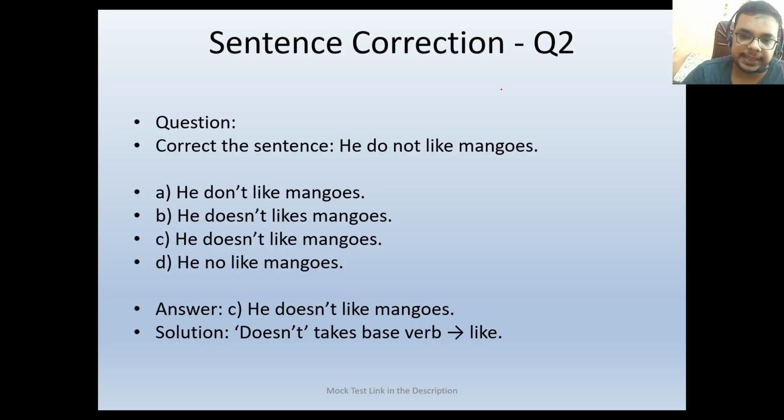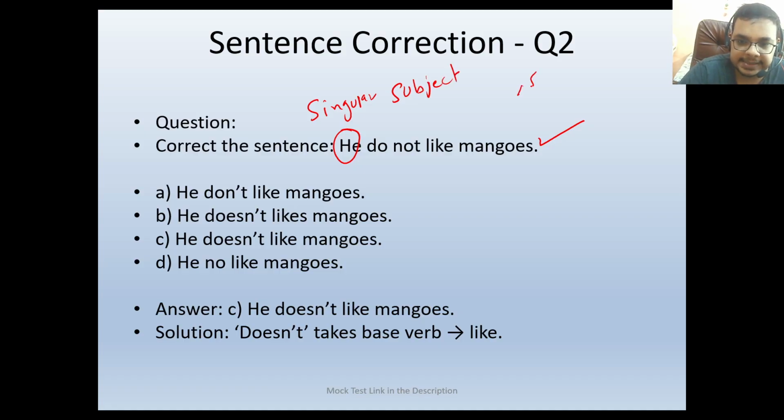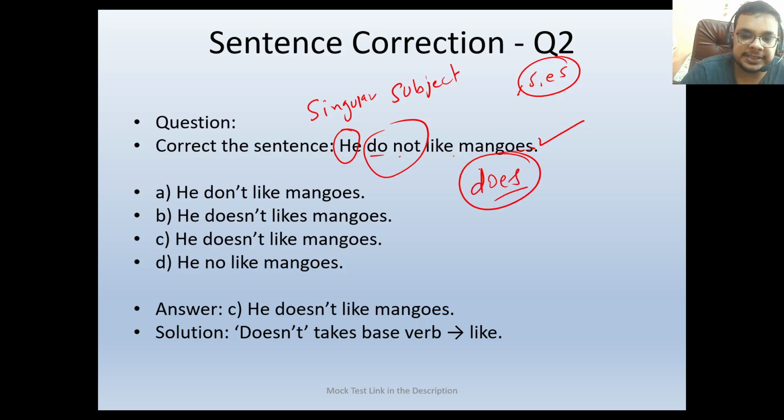Correct the sentence. He do not like mangoes. Now again see here. He is a singular subject. So if it is a singular subject, we will be using s or es. Now if you see here, he do not like mangoes. We cannot use do not here. We will be using does here because the subject is singular. So this cannot be the right option.